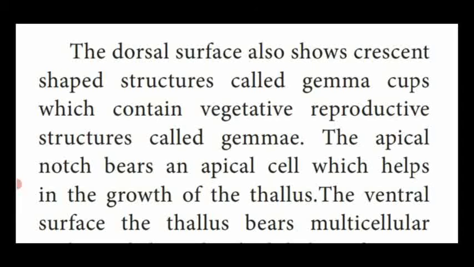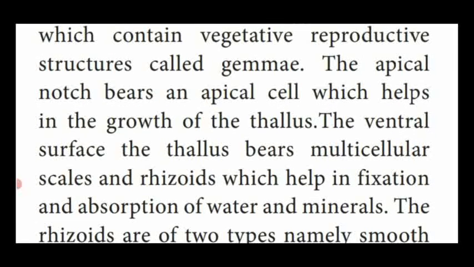And also the apical notch, a small cavity present at every tip of the thalli, contains the apical cell which is responsible for the growth of a thallus.